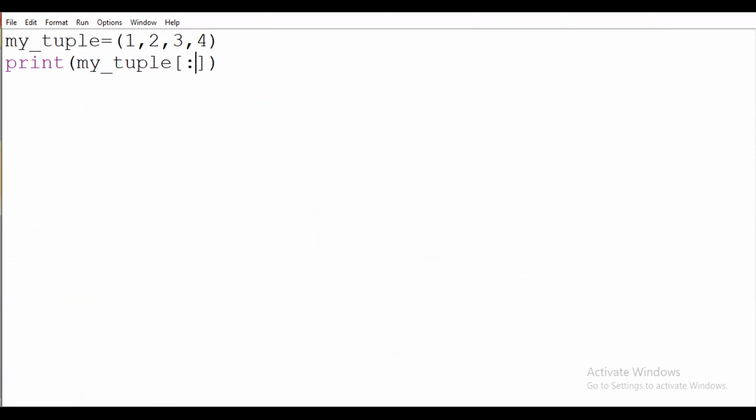Now I want to perform the concatenate operation. To concatenate two tuples, I write one more tuple here.